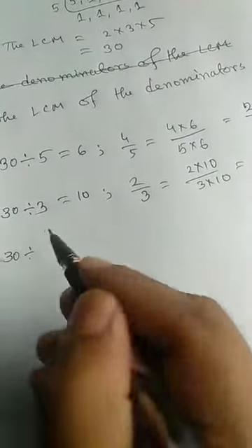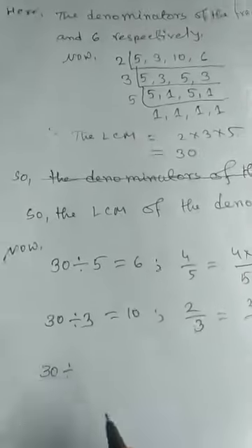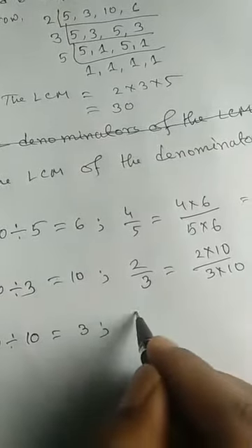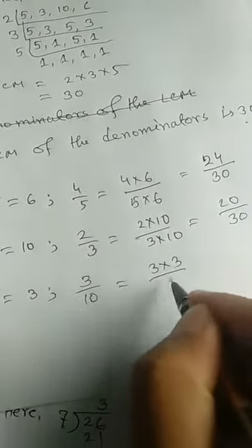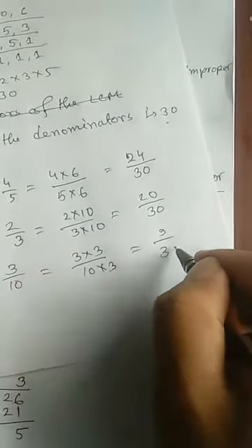In the same way, divide 30 by 10, the denominator of the third fraction, and it will be 3. Write the third fraction 3 by 10 and multiply by 3: 9 by 30.